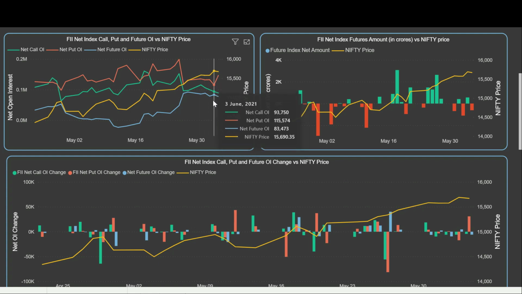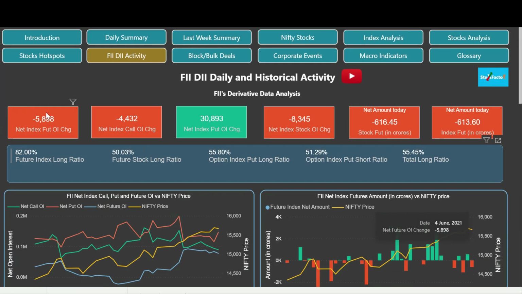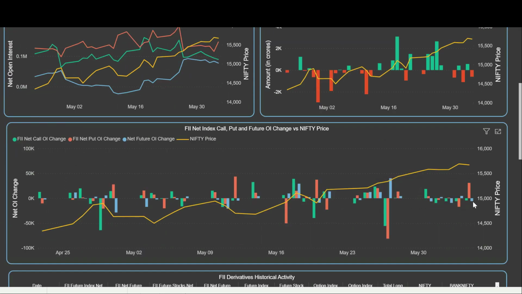If we see this graph, you see the slight dip in the blue line. This will be explained by the negative side of the bar. You can see the minus 5898, which is also shown on the top. This is the same number. So this is showing you the OI change, and again it is plotted with Nifty. Basically these two graphs are correlated. This is showing you the daily OI and this is showing you the daily OI change.